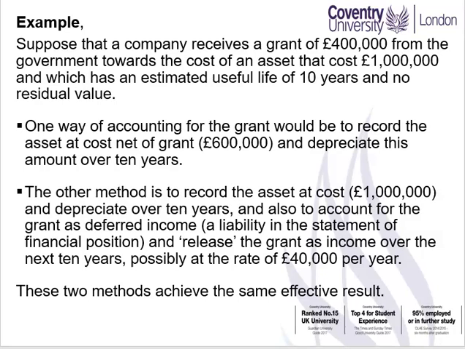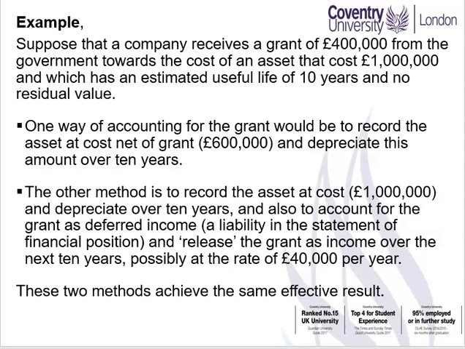The other method is to record the asset at cost, $1 million, and depreciate $1 million over 10 years, which is $100,000. And also to account for the grant as deferred income, a liability in the statement of financial position, and release the grant as income over the next 10 years, possibly at the rate of $40,000 per year.